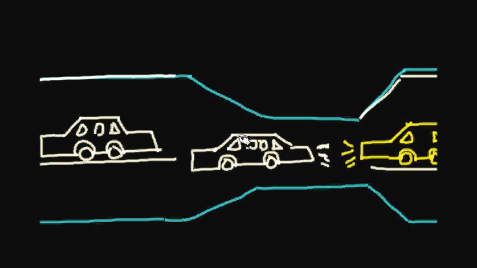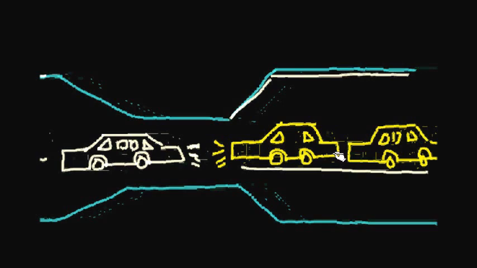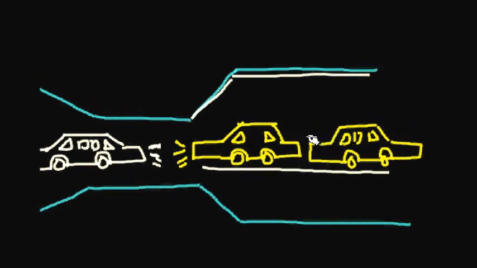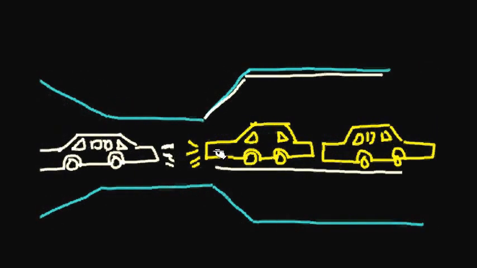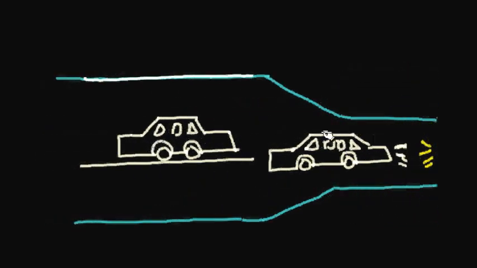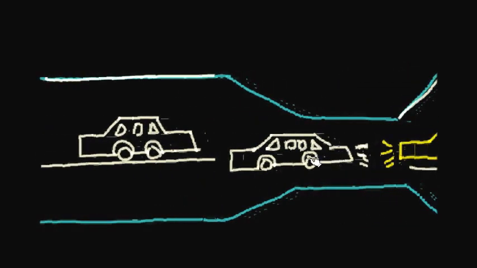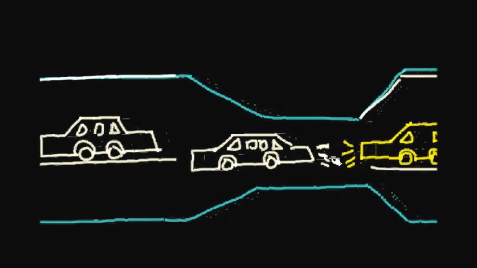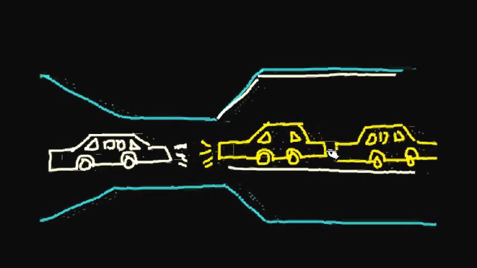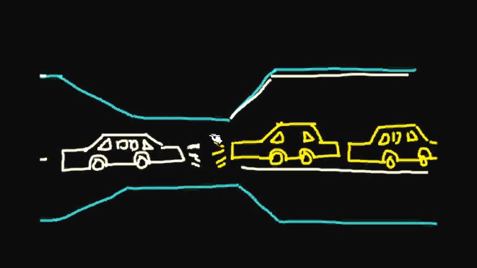So what happens if these two cars are there in the middle? Now it is a deadlock situation. This car is waiting to move to the right of the bridge. This yellow car is waiting to move to the left. But as the right one wants to acquire the left road, the left car which already has acquired the left road now wants to move to the right road. So this is a kind of deadlock where both are waiting, and if none of them backs off, this problem will remain.